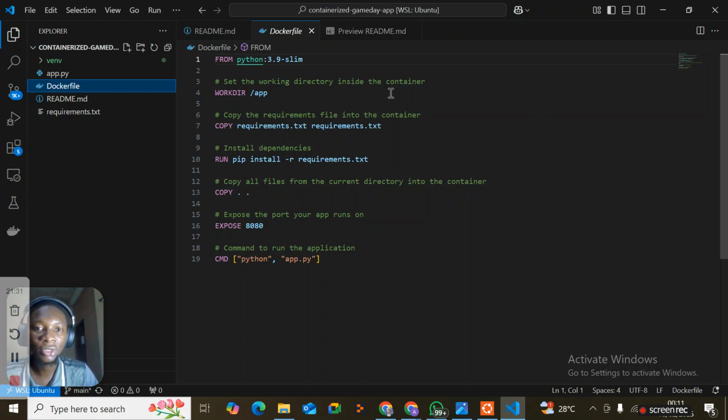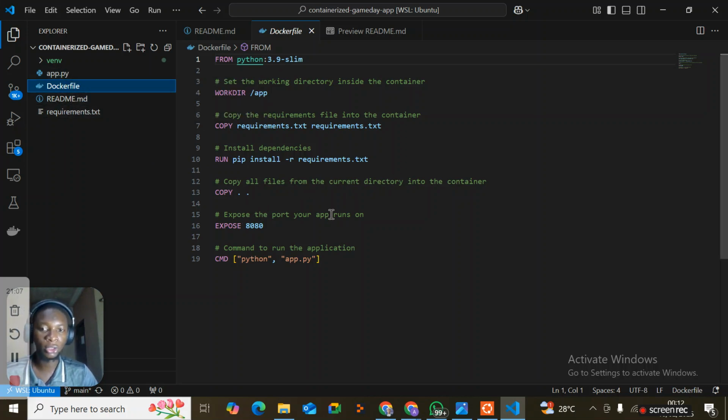Then set the working directory inside the container to /app. Then copy the requirements.txt file into the container, and install the dependencies by running pip install requirements.txt. Then we copy all the files, app.py and everything, into the container.